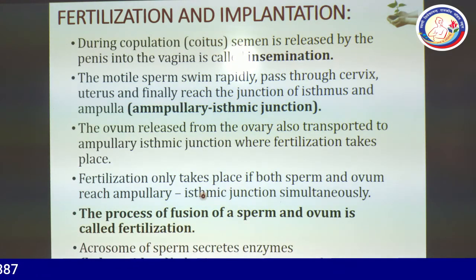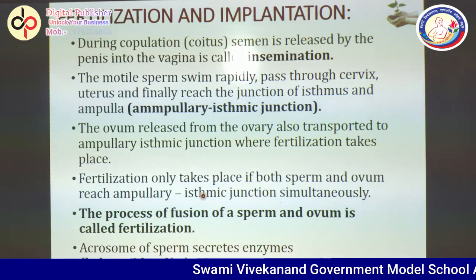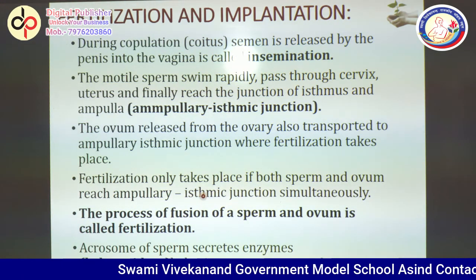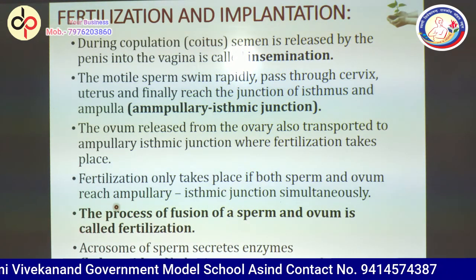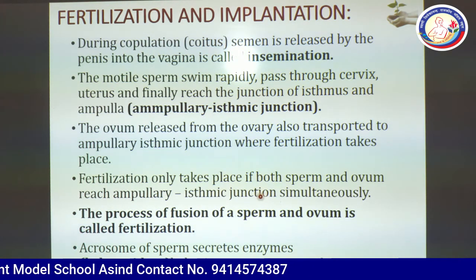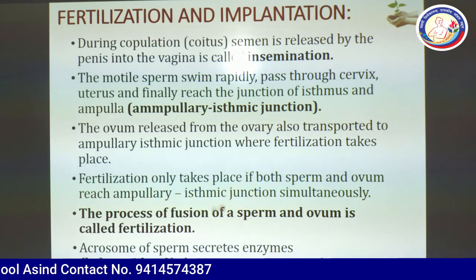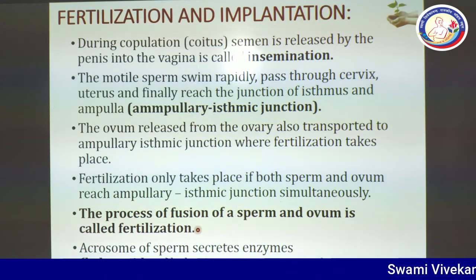So, dear students, after ovulation, the ovum will reach the ampullary isthmic junction, and during that time, if the male partner acts with the female partner, then semen transferred to the ampullary isthmic junction will lead to fertilization. The process of fusion of sperm and ovum is called fertilization. So fertilization is basically the fusion of sperm and ovum.